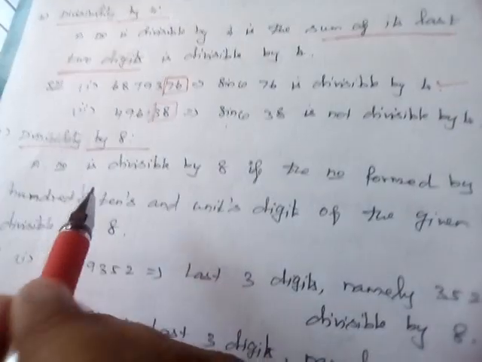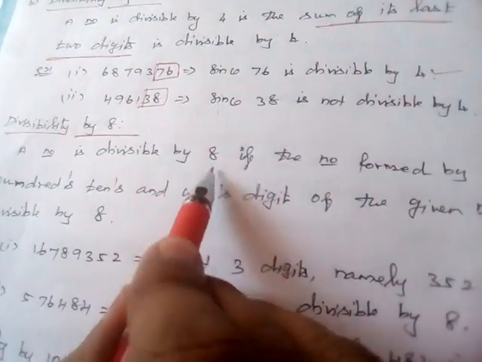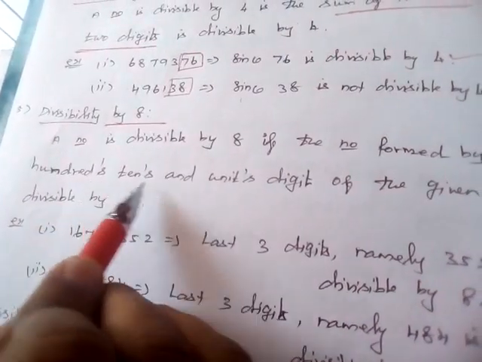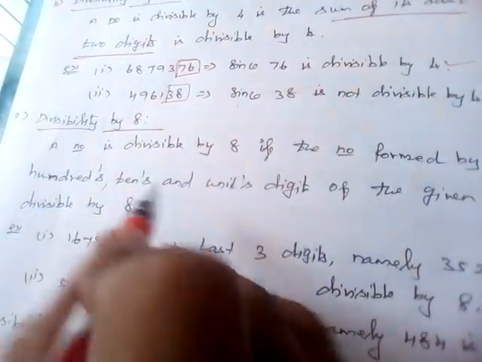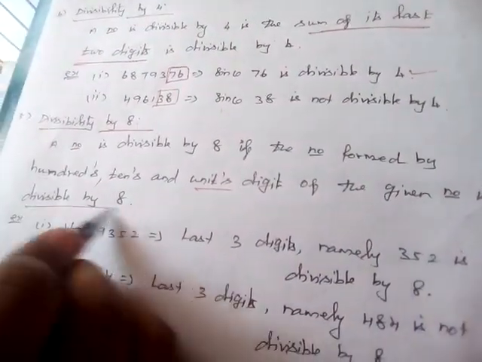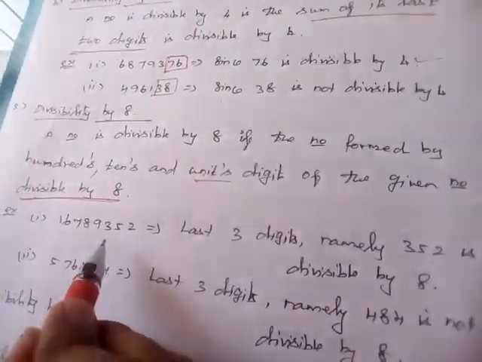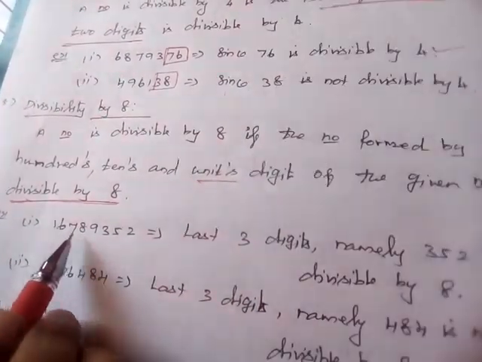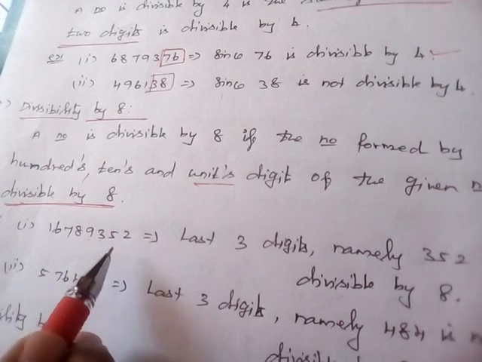Next condition, divisibility by 8. In this case, the number is divisible by 8 if the number formed by the hundreds, tens and units digits of the given number is divisible by 8. For example, consider the number 1678935.